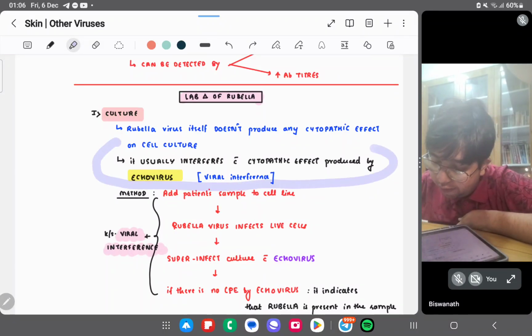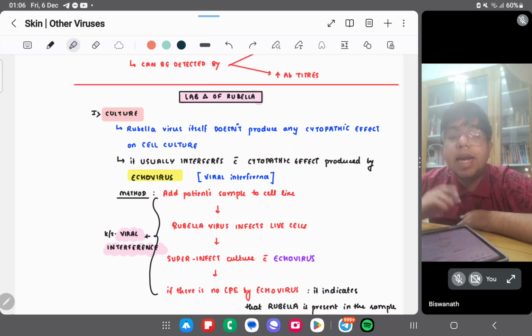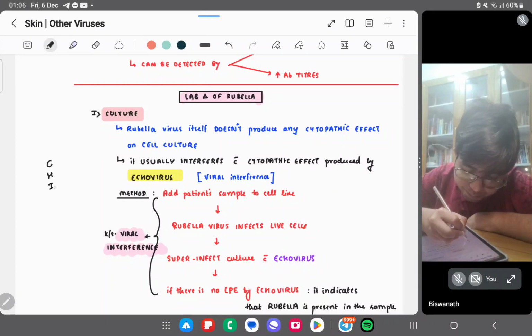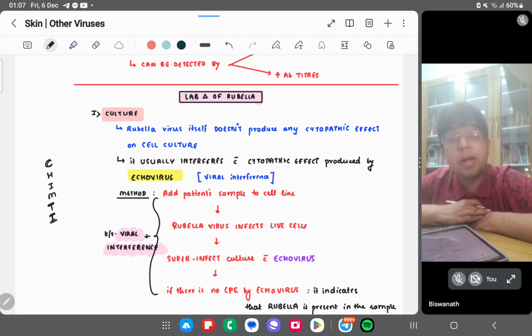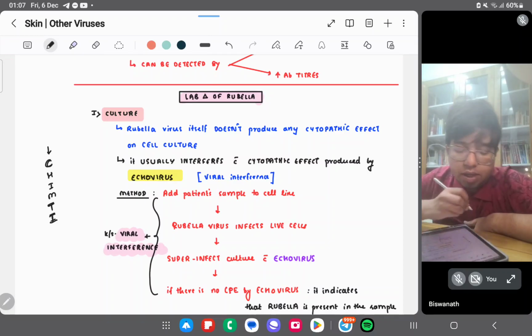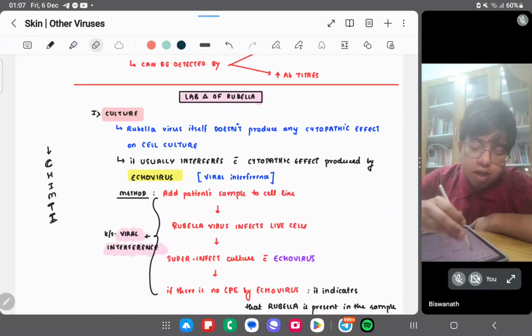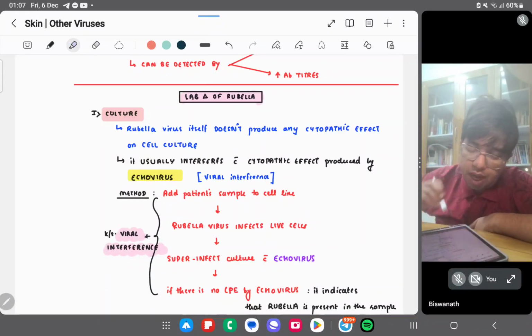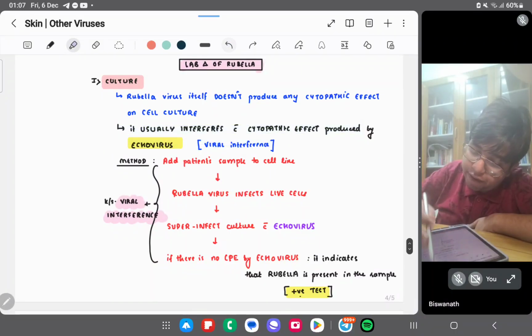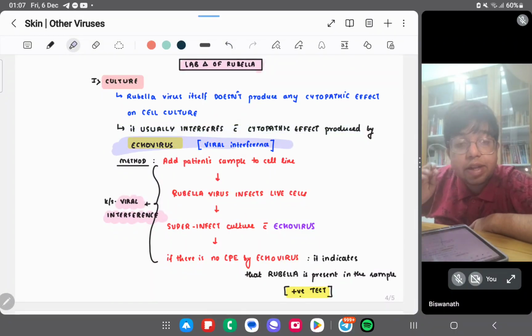It usually interferes with the cytopathic effect by echovirus. It is a viral interference. Remember, I told you about the cytopathic effects, the ways of detecting virus infection: cytopathic effect, hemadsorption, viral interference, metabolic inhibition, and other things. So just remember this, it usually interferes with the cytopathic effect by echovirus.